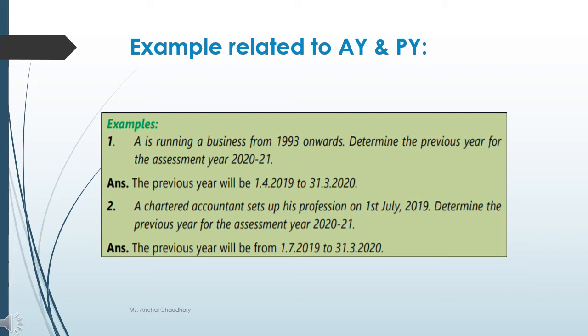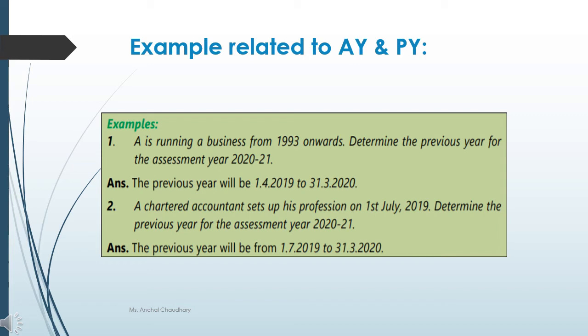So students, we have covered assessment year and previous year as a theory portion till now. So let's understand it with the help of an example related to the assessment year and previous year. Example number 1. A is running a business from 1993 onwards. Determine the previous year for the assessment year 2020-21.